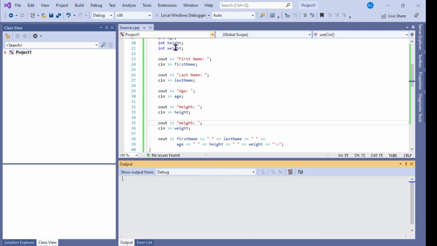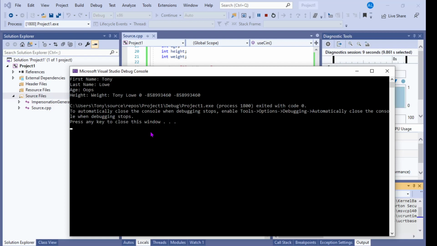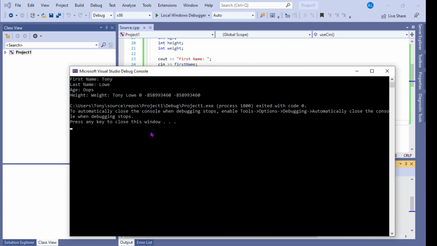In this case, if I'm a super user, I can type in things well, but it starts to break down to some degree if I make a mistake. So in my application, if my first name is Tony, and my last name's Lowe, and my age is oops, well, look what just happened. I say oops. The age ends up being 0. My height is now a really big negative number. My weight is also a really big negative number. It didn't fail. It put in some unexpected values, and then it killed it.